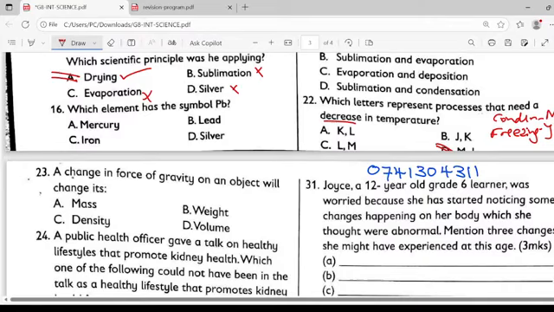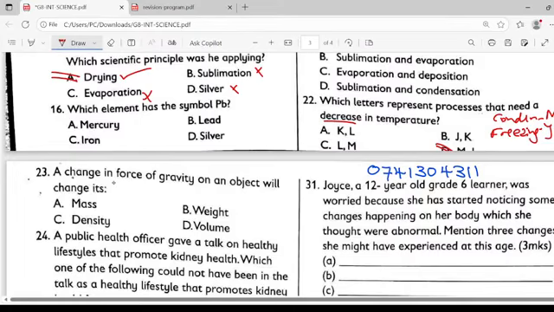Question 23. A change in force of gravity on an object will change its what? Remember, mass remains constant. The choices are mass, weight, density, volume.